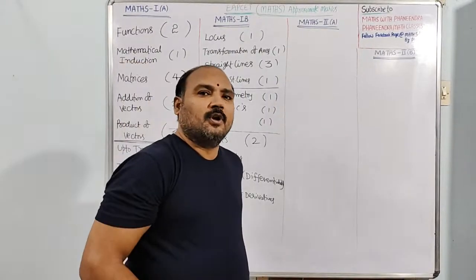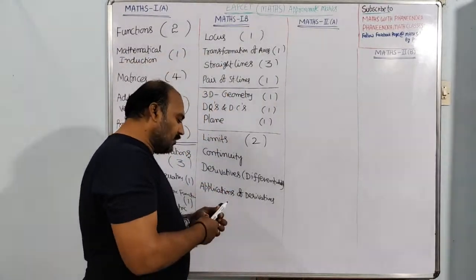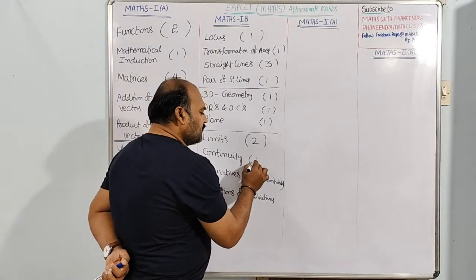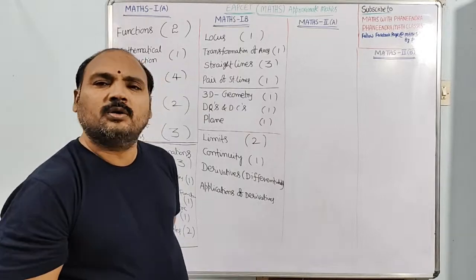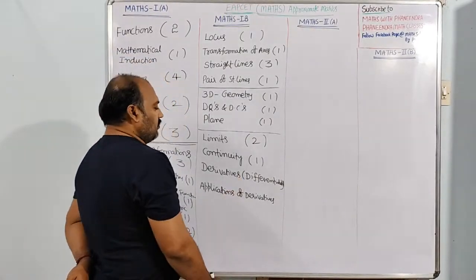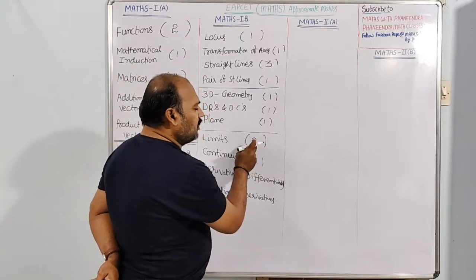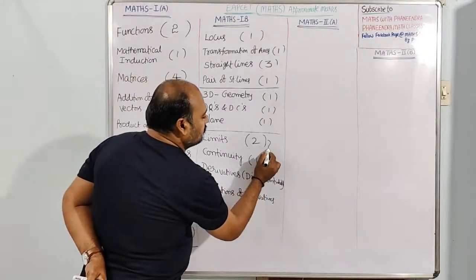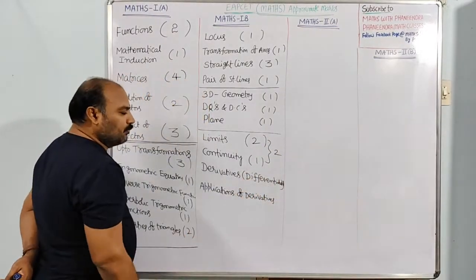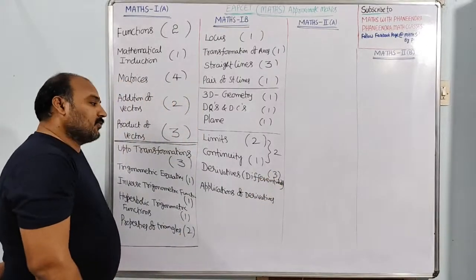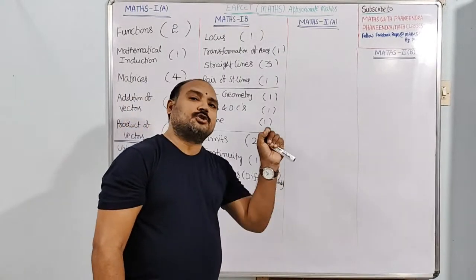So in limits, we have two questions: indeterminate form questions and different category questions. After completing limits, we have continuity. In continuity also, we can expect one question. Limits and continuity, you may get 2 or 1, or from these two also 2. Next, derivatives and differentiation: 3 questions surely.